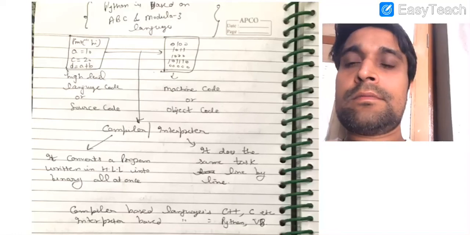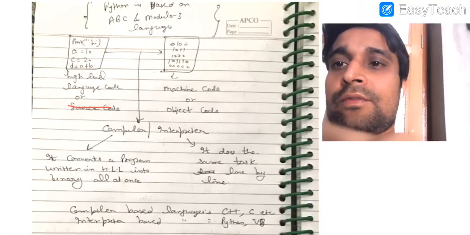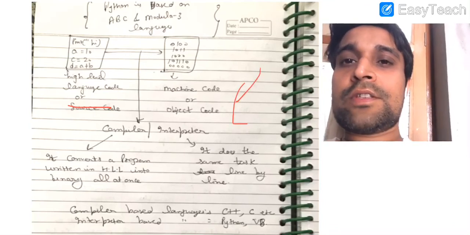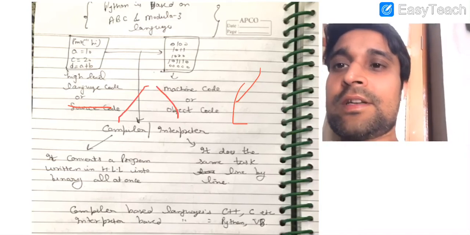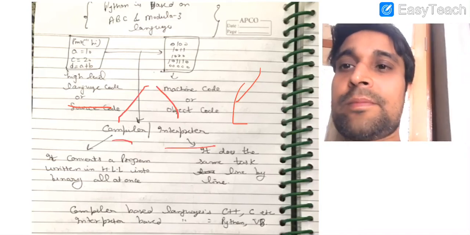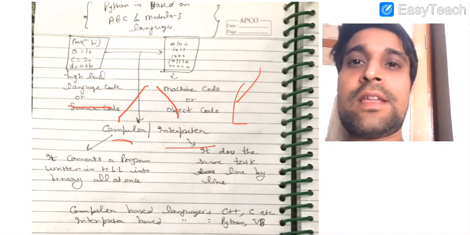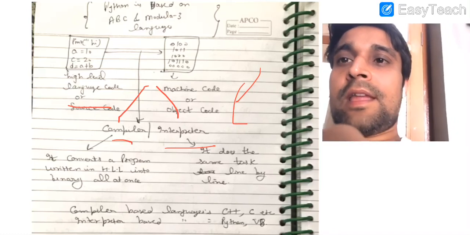So Python is a high level language, and we need to convert a program that is written in high level language into machine level language, or you can say the object code. There are basically two language translators available for that task. One is the compiler and one is known as the interpreter. The compiler converts a program written in high level language into low level language all at once, and the interpreter does the same task line by line.